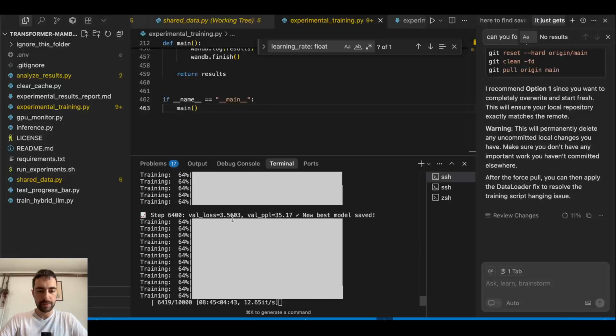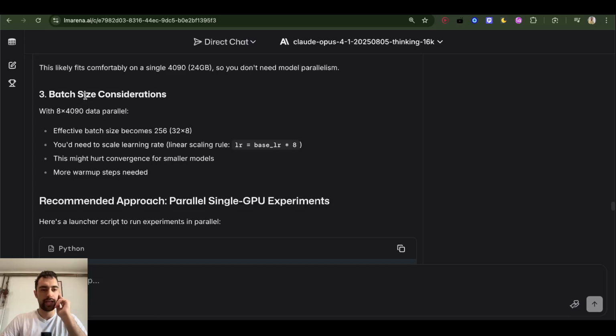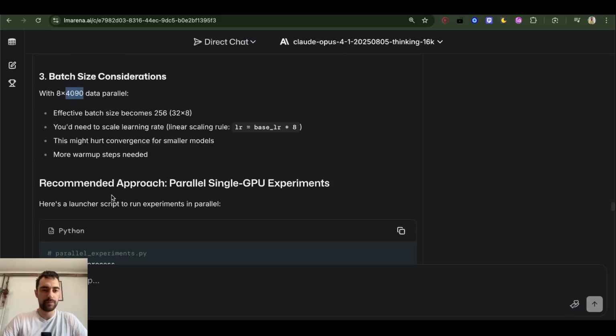And you see here, every experiment is 10,000 steps. It's running for like 14 minutes. Maybe I can just let it run 1 hour on each 4090. This is something to consider. If I go data parallel with 8 times 4090, effective batch size becomes 256. So I need to scale learning rate by 8. But this might hurt convergence for smaller models. More warm-up steps needed. So I guess without complicating, just run each one on a different GPU, yeah.